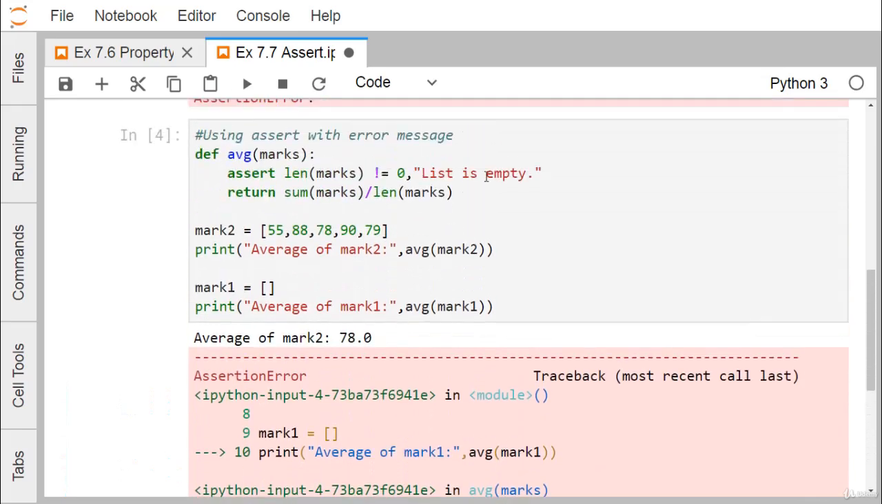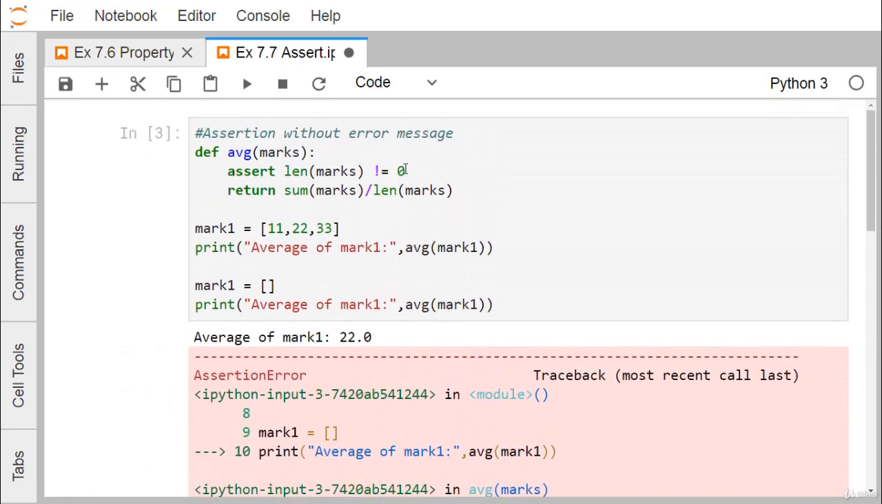So there is a message we have given here. Giving this message is optional. You may or may not give it. Here we have given one, but in the previous example we didn't give any such error message. So I think now what assertion in Python is, the concept is now getting clear to you.